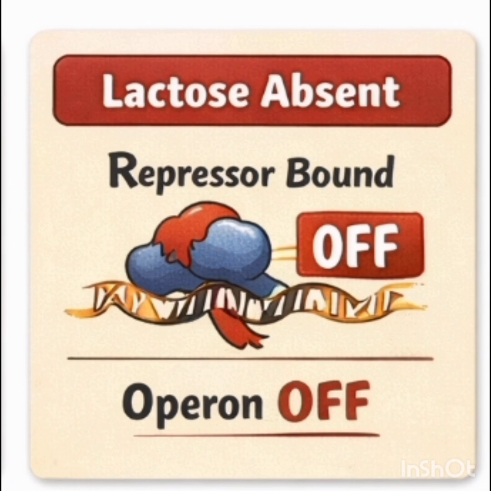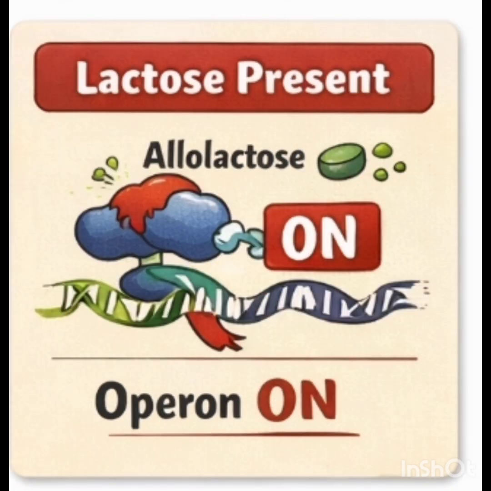Next, what happens when lactose is present? When lactose enters the cell, a small portion converts into allolactose, which acts as an inducer. Allolactose binds to the repressor and changes its shape, causing it to detach from the operator. Now RNA polymerase can proceed with transcription, the lactose-digesting enzymes are synthesized, and the operon turns on.